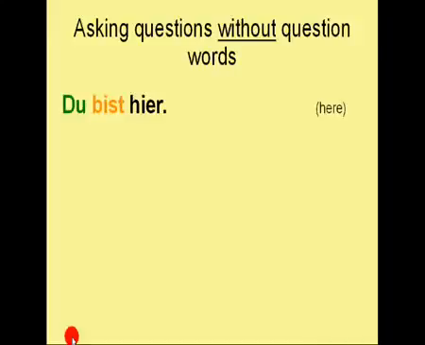We have for instance the sentence Du bist hier, which means you are here. Now if you want to turn that into a question, simply switch the place of the subject and the verb. The subject in this case is the personal pronoun du, and the verb, of course, the conjugated verb of to be, bist. And now I have changed their places, and there I have the question. Bist du hier? Are you here?